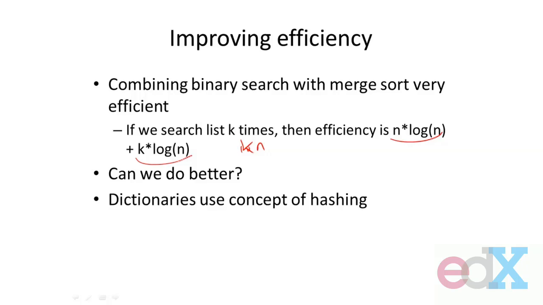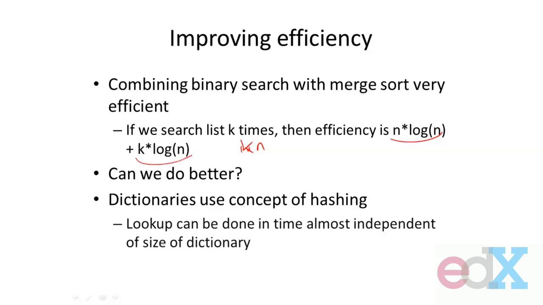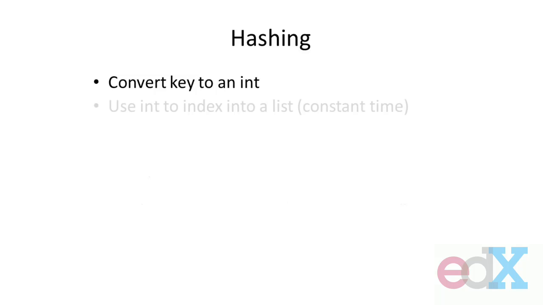And a hash function is something that says that we can do a lookup in an amount of time that's almost independent of the size of the dictionary. Almost. But for most purposes, we can really think of it as saying we can do something that is really efficient, independent of the size of the dictionary. So let's just briefly talk then about what hashing is. The idea of hashing is the following. Given a key, for example a key into an element of a dictionary, a hash function converts that key into an integer. And it then uses this integer to index into a list. That can, of course, be done in constant time.